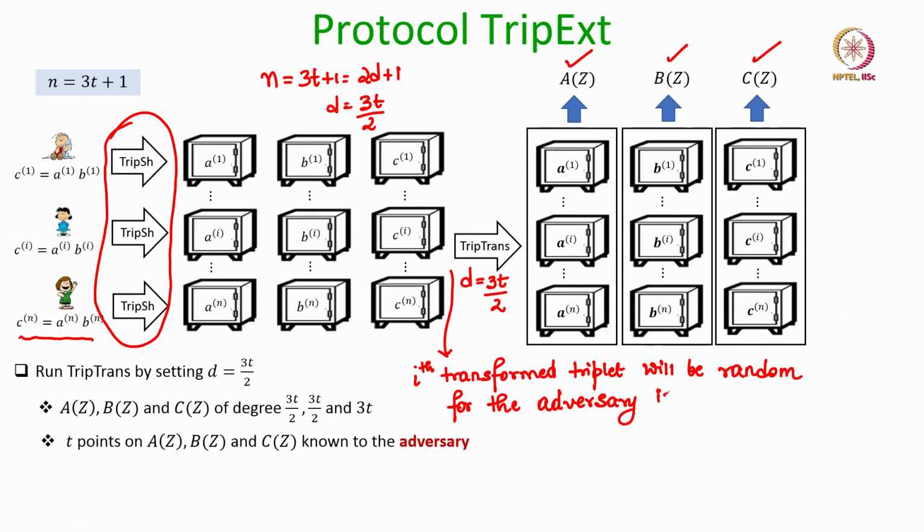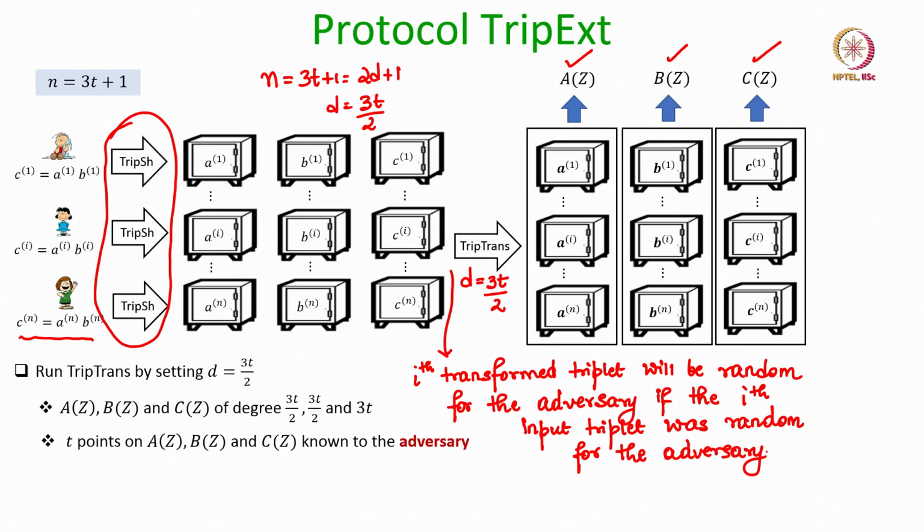if the ith input triplet was random for the adversary. That is the privacy property of triple transformation, right. For that you can refer to our earlier lecture.